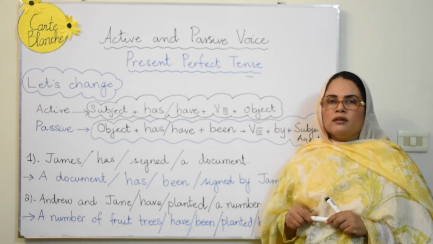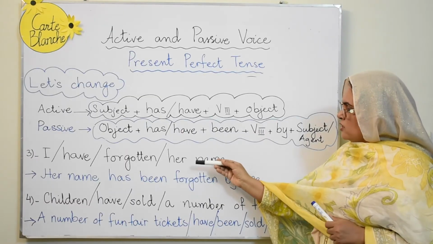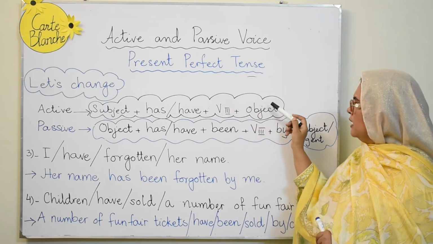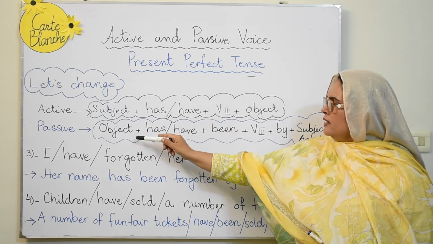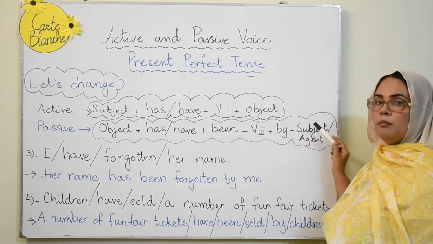Let's do a few more examples. So let's change this one. I have forgotten her name. So this will go there and this will come here. Her name has been forgotten by me.